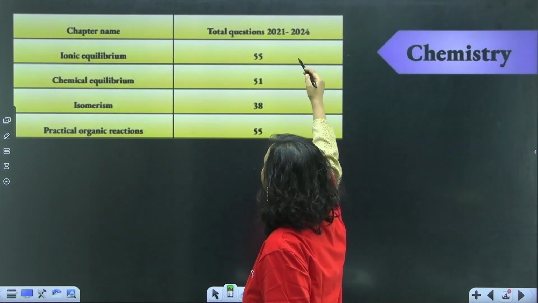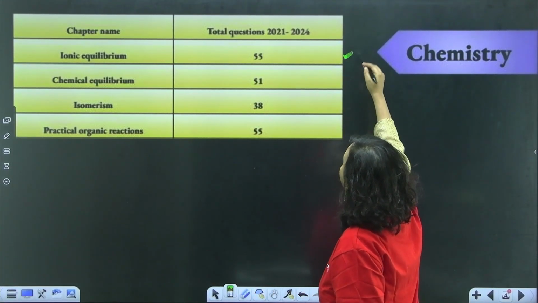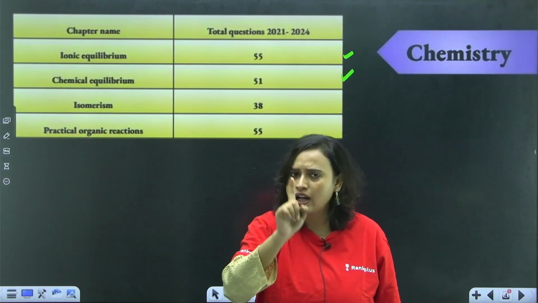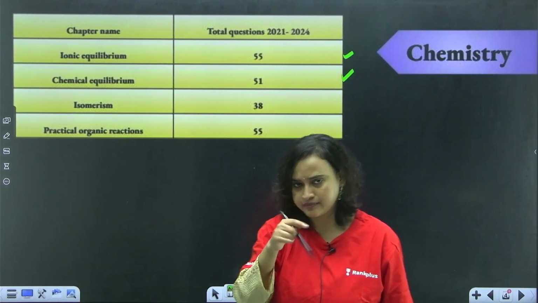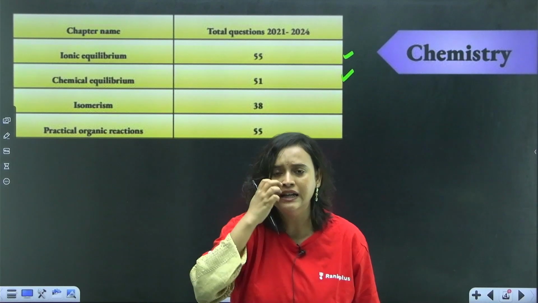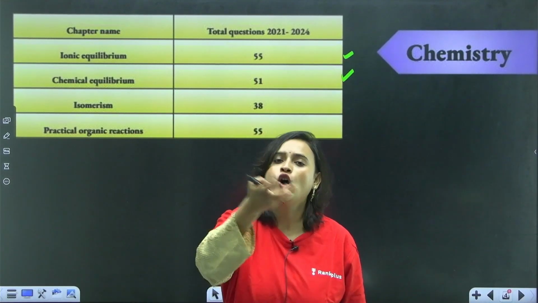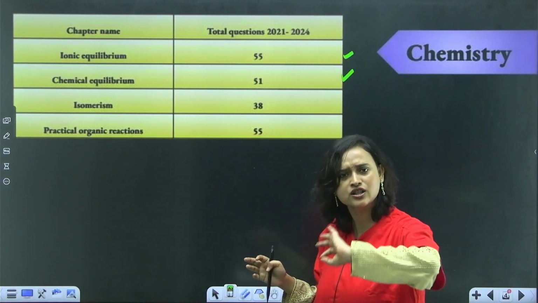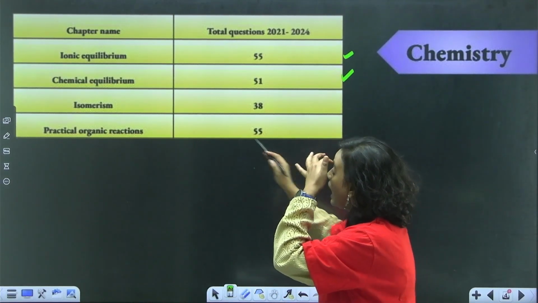You have ionic equilibrium. Now, do this. Ionic and chemical equilibrium, 55 plus 51, that means close to 100. Per shift, you will have 1 question at least. Either they will ask you something related to the acid-base theory, something related to buffer solution, or they will ask you about solubility product, hai na? To do this chapter, easy questions, doable questions, you can do it.